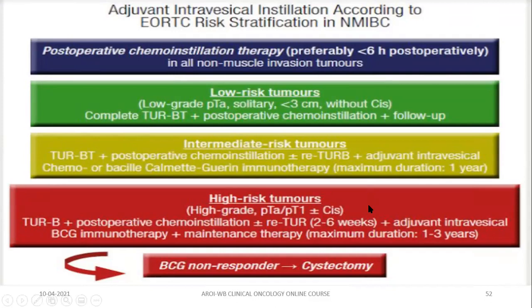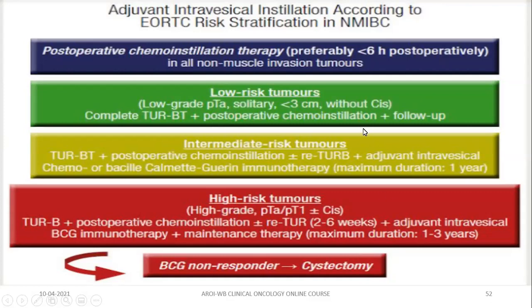In case of high risk tumor, if there is indication of re-TURBT, then you should offer adjuvant intravesical BCG induction followed by maintenance up to the duration of 3 years. In case of highest risk group, you should offer cystectomy.